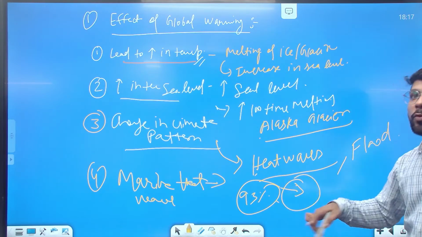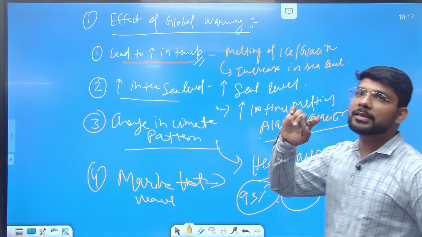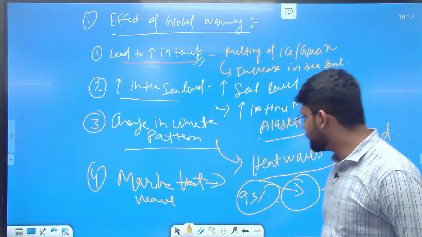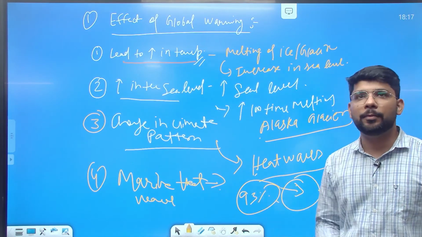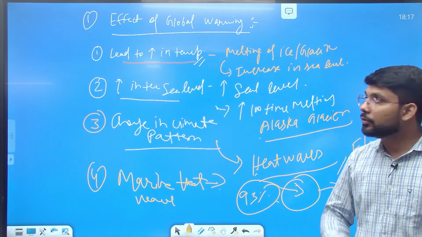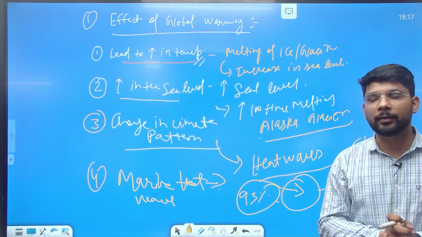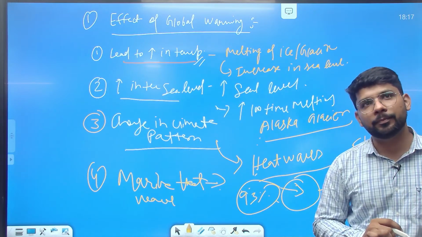These rays are absorbed by the greenhouse gases, and these greenhouse gases are the major hub at the sea surface. So these are stored in the sea surface, which leads to the marine heat waves. So this is the effect of global warming. These are the broad perspectives of global warming. So here you need to write an example with each of them.